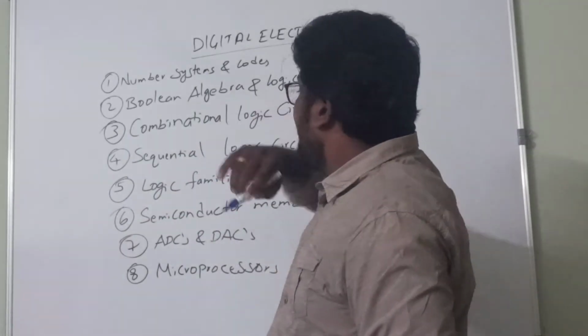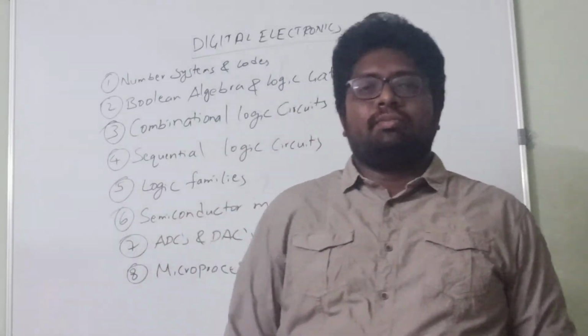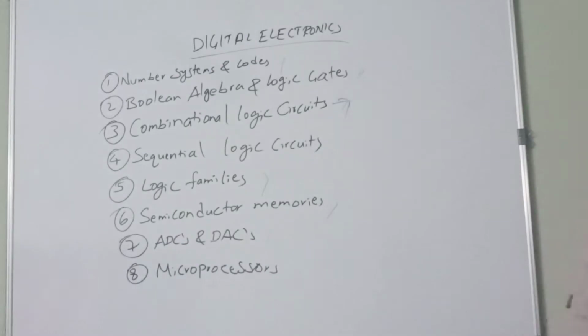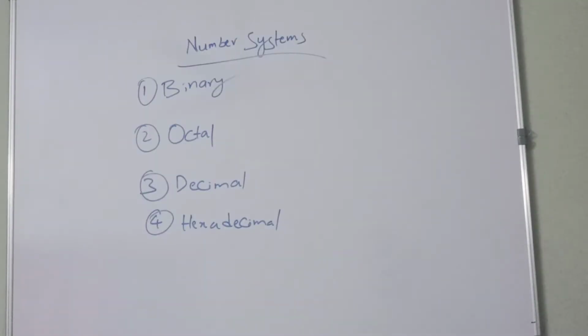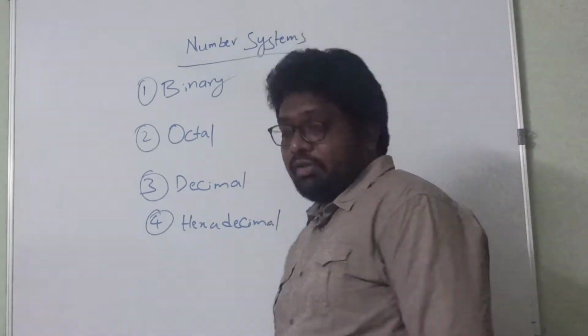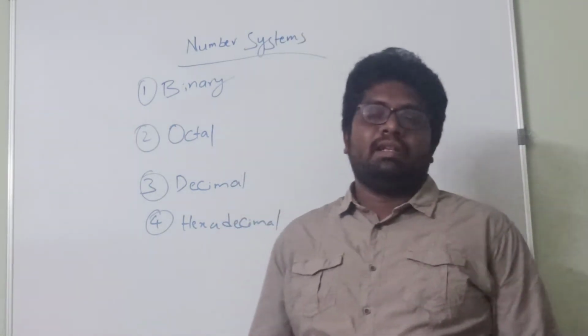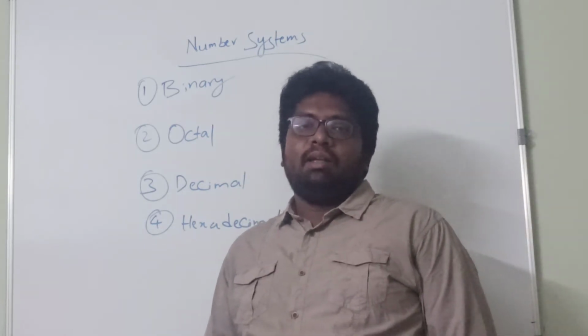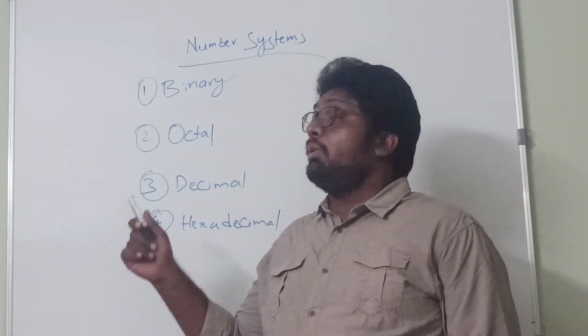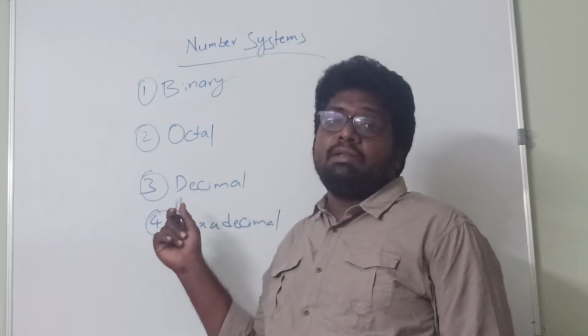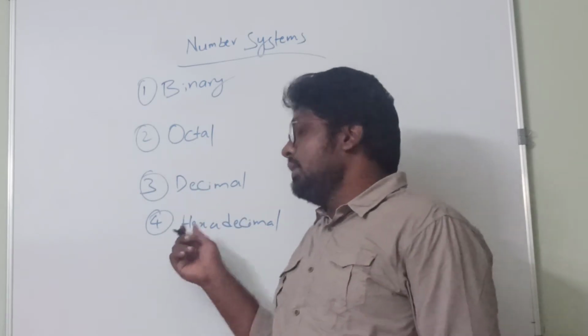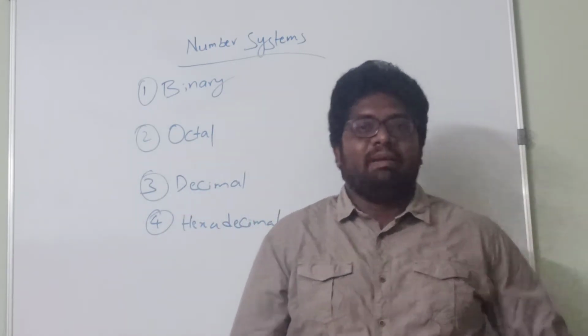with number systems and codes. The first topic in our course Digital Electronics is number systems. Under number systems, we are going to study binary number systems, octal number systems, decimal number systems, and hexadecimal number systems.